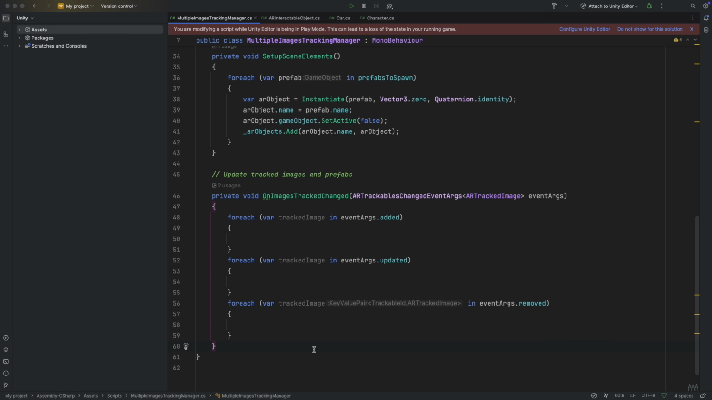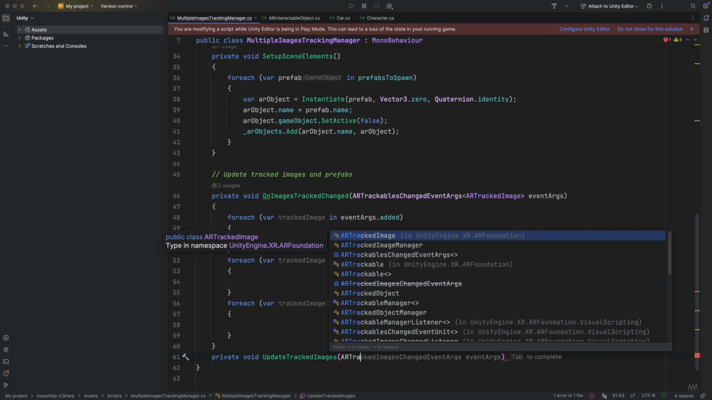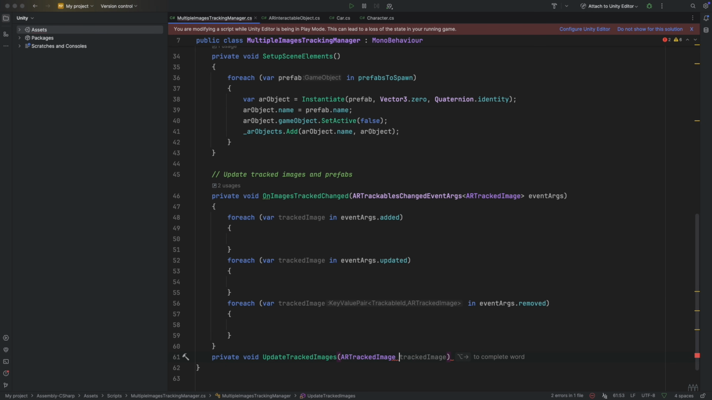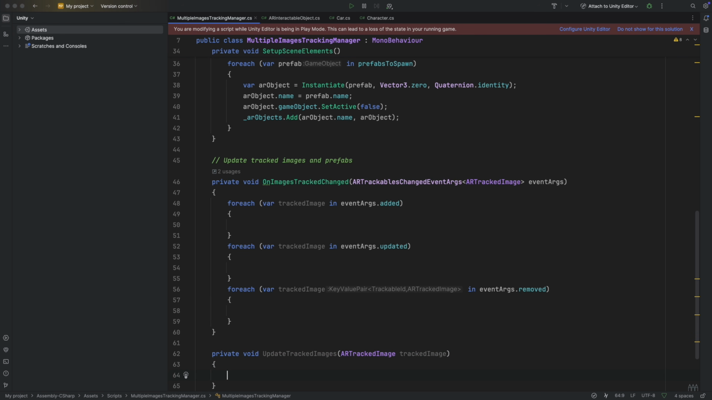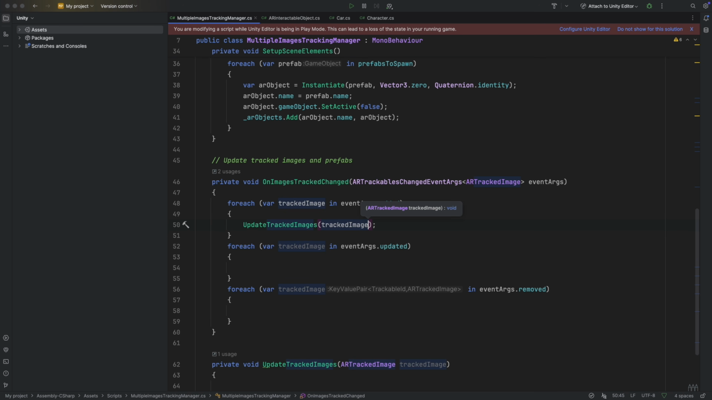Now let's create the private method UpdateTrackedImage that receives an ARTrackedImage. This function, depending on the marker, will make the prefabs instantiated previously visible or invisible. Call UpdateTrackedImage here and pass the tracked image. Copy and paste in updated and removed. But here we receive a pair of data, so add value here.